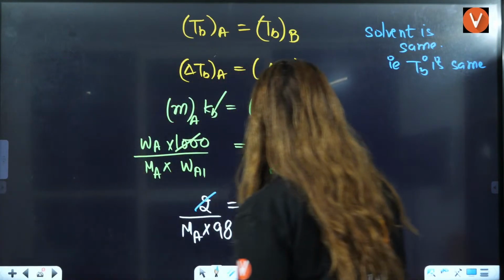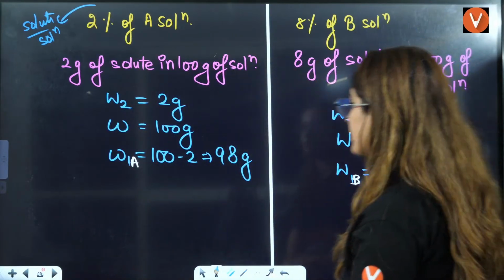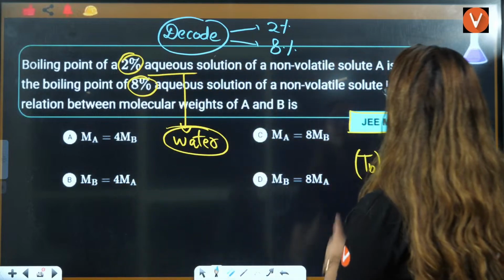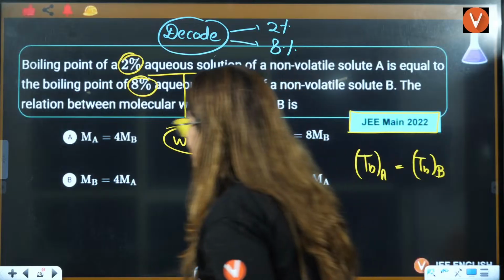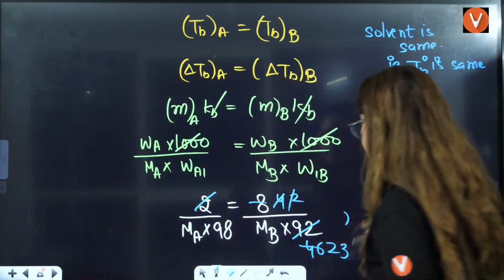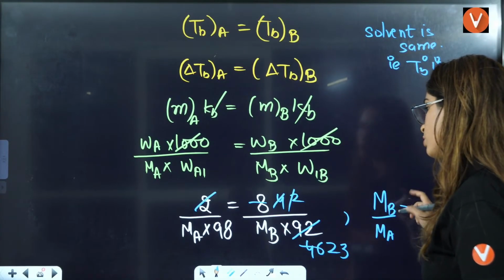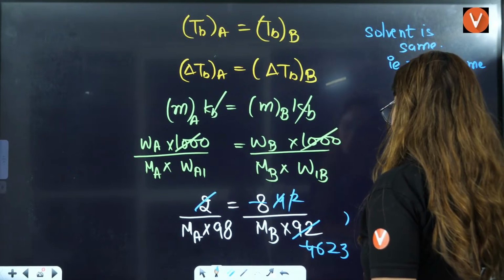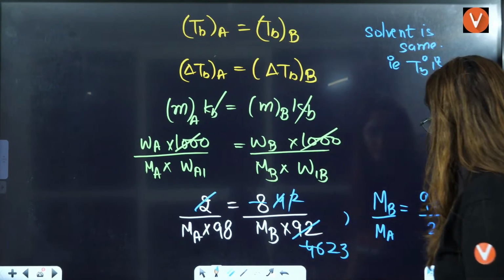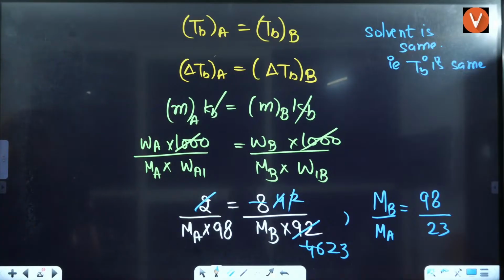So what they are asking you is MB by MA. They are asking you the relation between molecular weights of A and B. That means anything you can solve here. So let's see, I solve MB by MA, that is equal to, this is MB, this will be 98 divided by 23, right? Okay, that will be 4 point something, right?